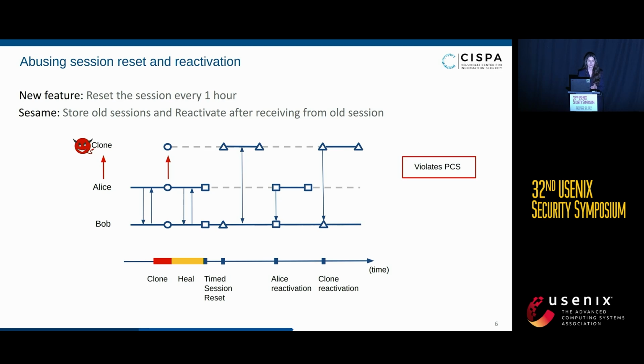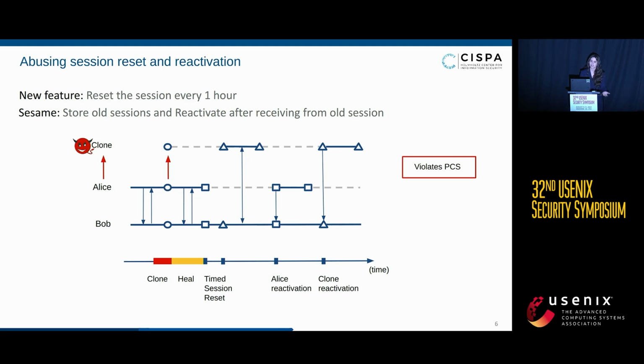And as you can see, Alice and the clone can continue the conversation in two different sessions without the attacker or the clone ever being locked out of the conversation, or Alice having any indication on the user interface that there was something going wrong.